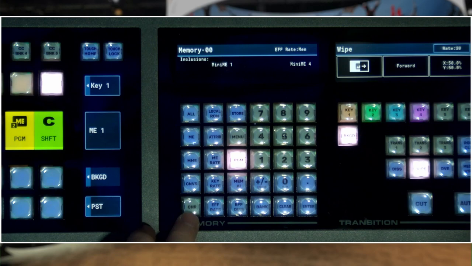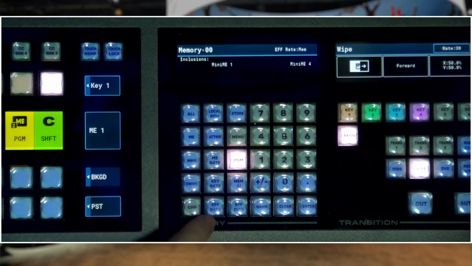Canvases, and then when we have a Carbonite Ultra or an Ultrix Carbonite, the chroma keyers aren't part of the MEs. They're independent and they float differently. So with those, we actually have dedicated inclusions for them as well. Here, connected to a Graphite, that button does nothing and is unlit.